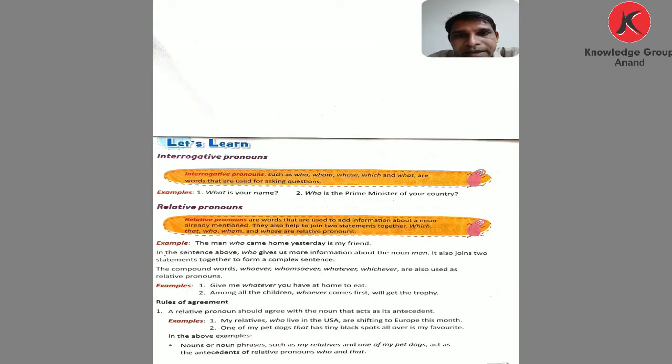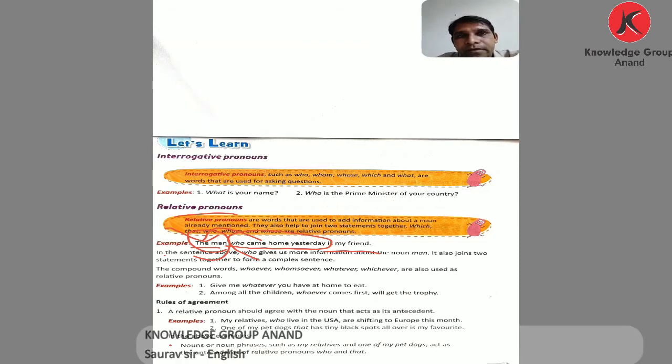The man is my friend. That is the sentence. But we add who and give more information. Which information? Who came home yesterday. Who came home gives more information about the noun. Adding who as a relative pronoun: the man who came home yesterday is my friend.